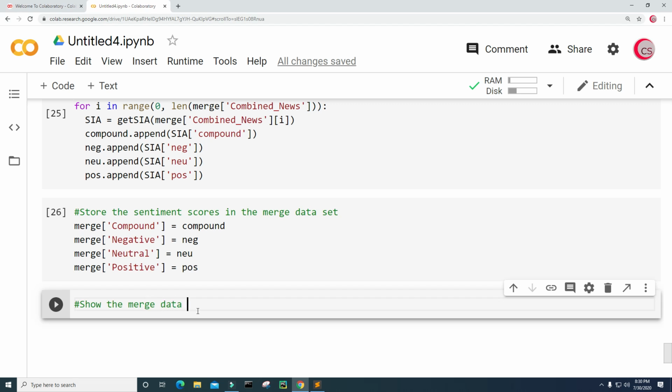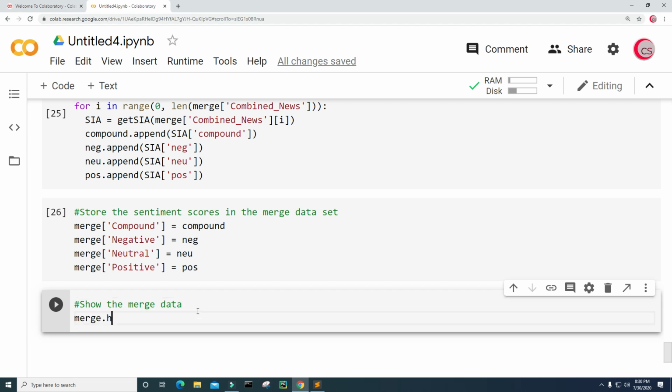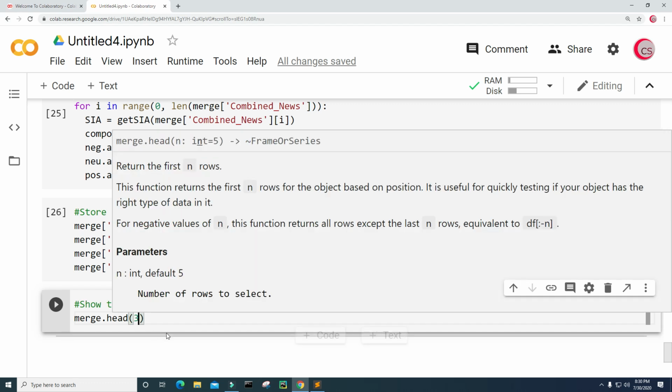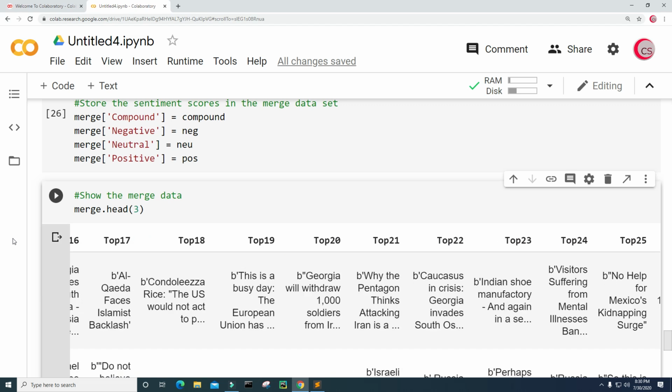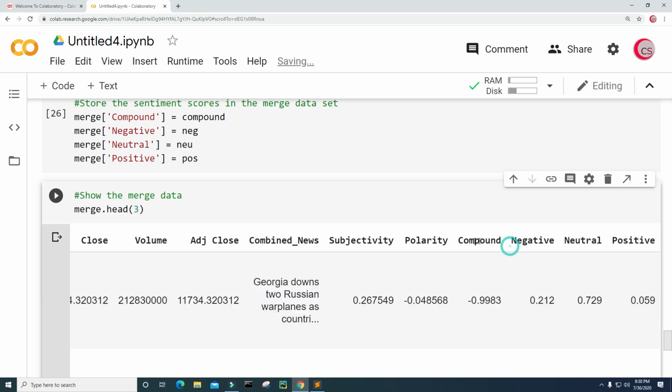and now let's show the merge data. So just type merge dot head, and I'm going to print the first 3 rows. Let's run this, and let's go all the way over, and now we can see the scores. We have the compound score, the negative score, the neutral score, and then the positive score. All right, and again, if we add up the negative, neutral, and positive scores, it should add up to 1. So let's just keep going here, and let's create a new cell.